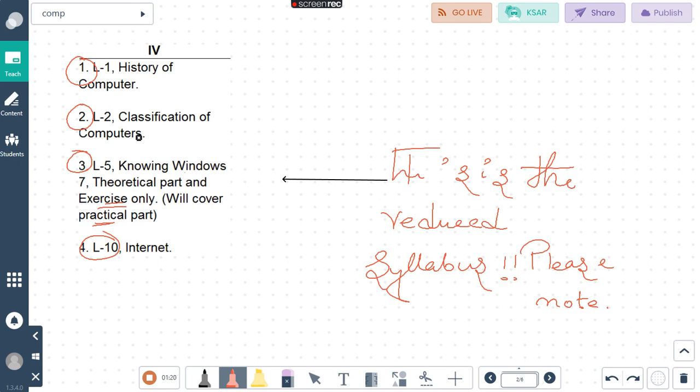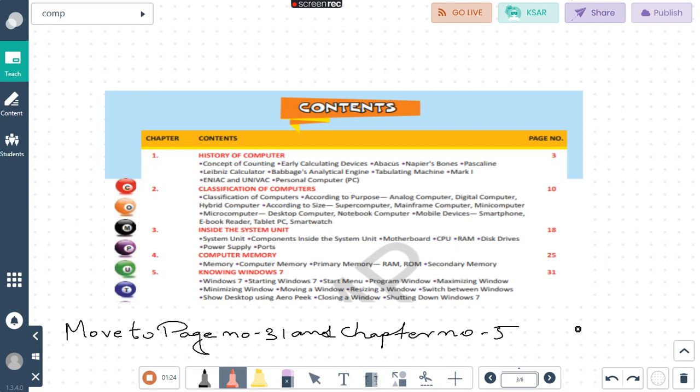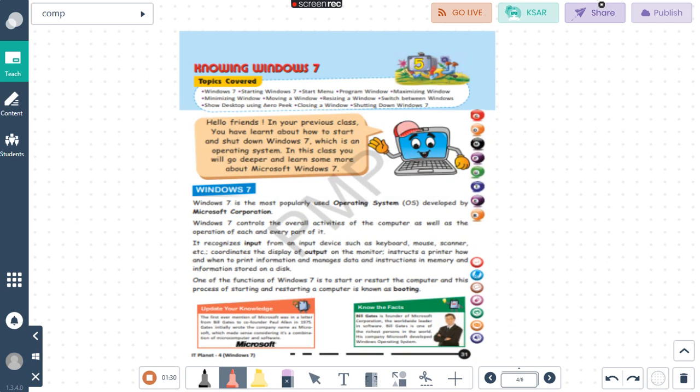Today we are going to discuss chapter number 5. All of you please move to page number 31. Knowing Windows 7: we all know that Windows 7 is an operating system, and an operating system is software that helps the computer to interact with the user.